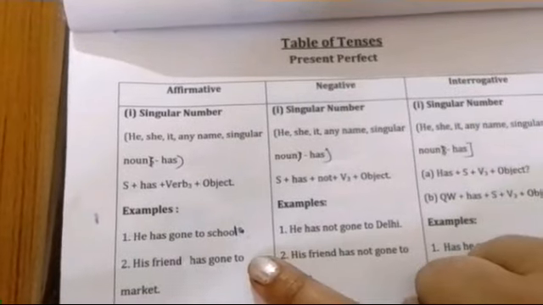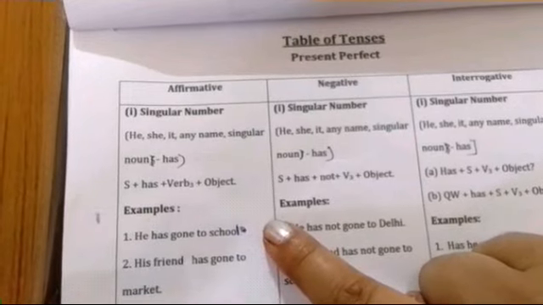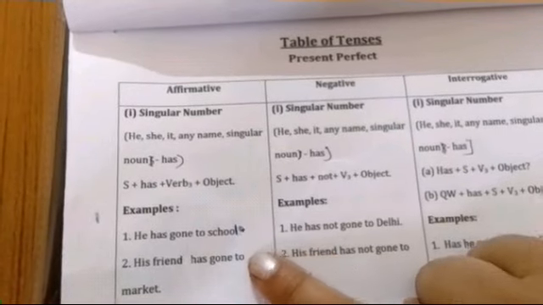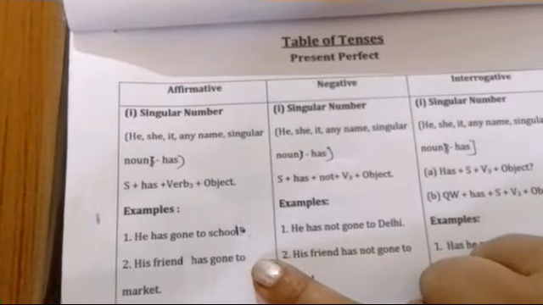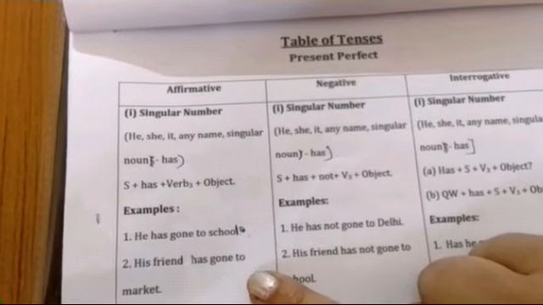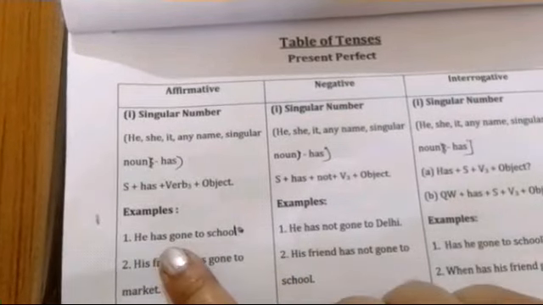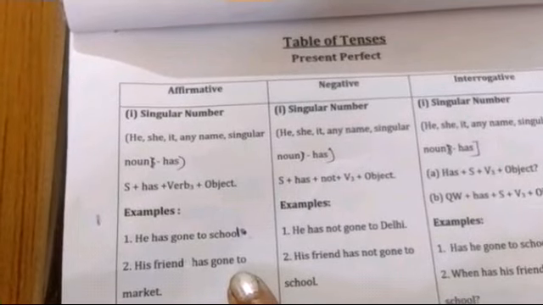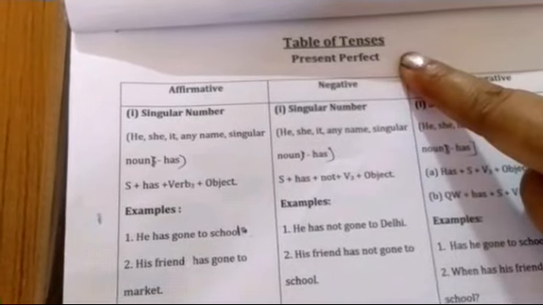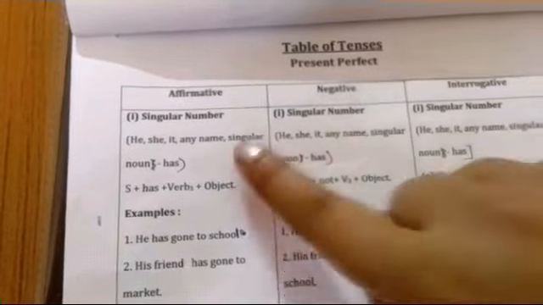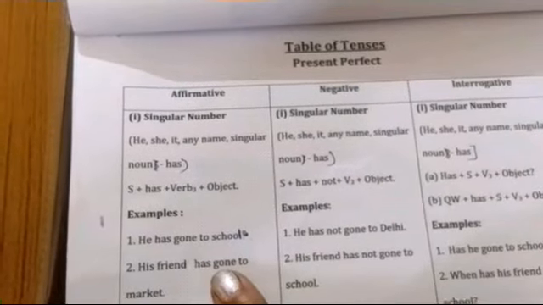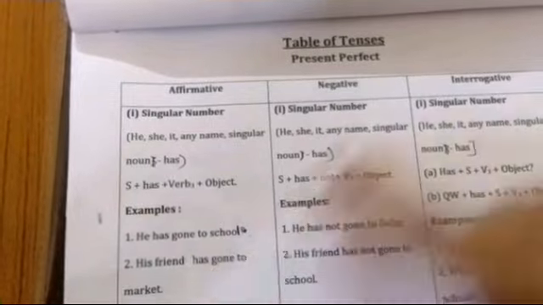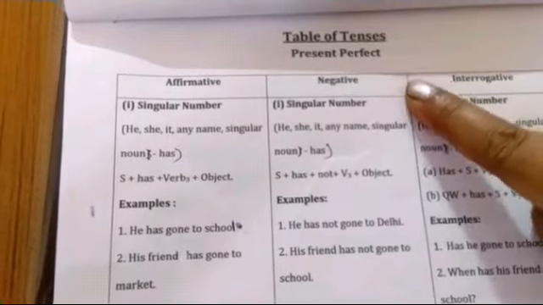These are the examples. He has gone to school and his friend has gone to market. So we put has, then V third, and has, then V third in present perfect tense, in affirmative sentence. And now let's move on to negative sentence.